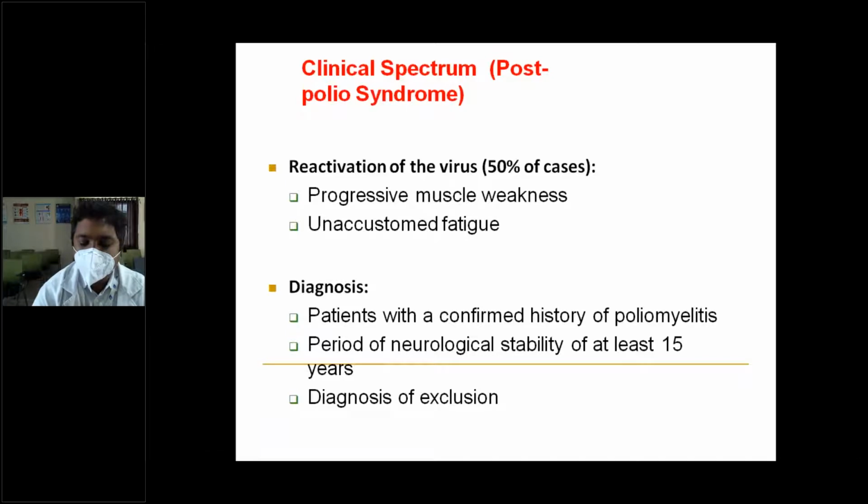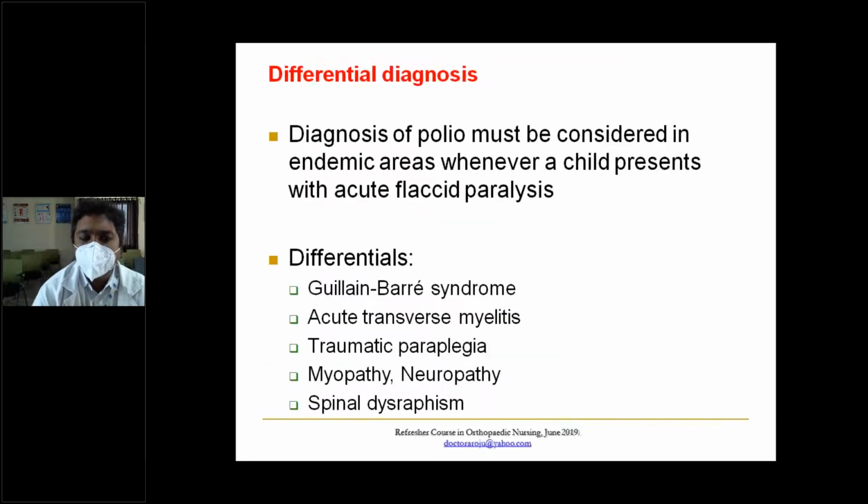So you rule out all other causes, probably that is the case of polio. So diagnosis is usually done in endemic areas when a child presents with acute flaccid paralysis. So an episode of fever and then a paralysis, probably it is polio.